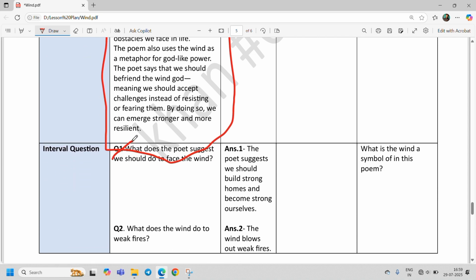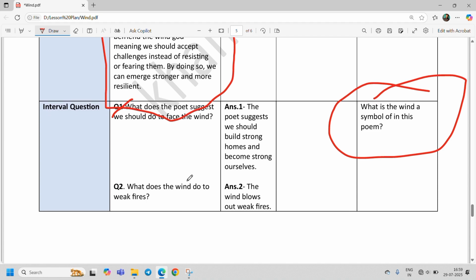After explaining, we ask questions. What does the poet suggest we should do to face the wind? These are the questions from the explanation part. After explaining, you can ask these questions. And in the evaluation of expected learning outcome, you can also ask questions that have been asked in the interval questions. There is no barrier.